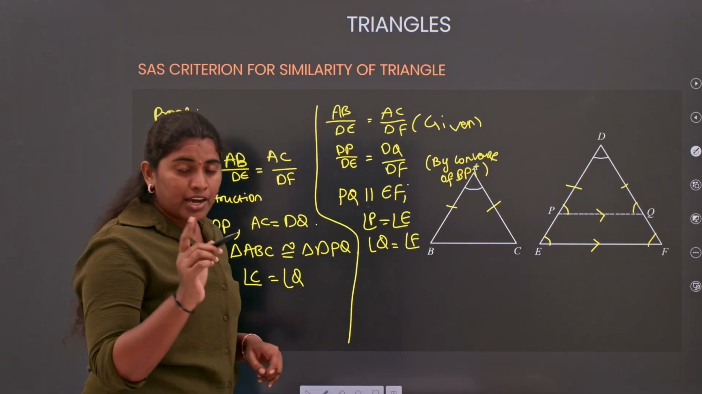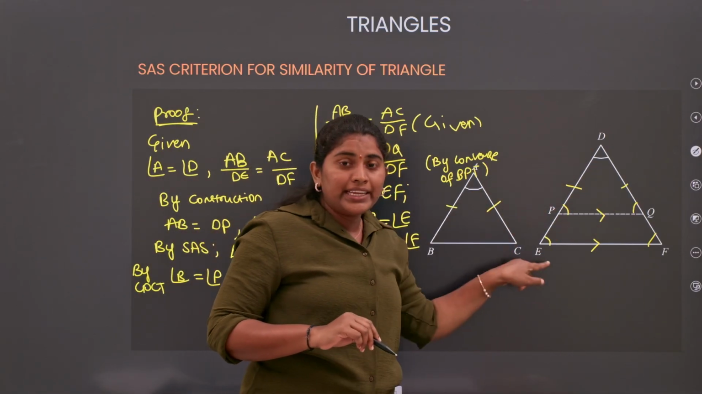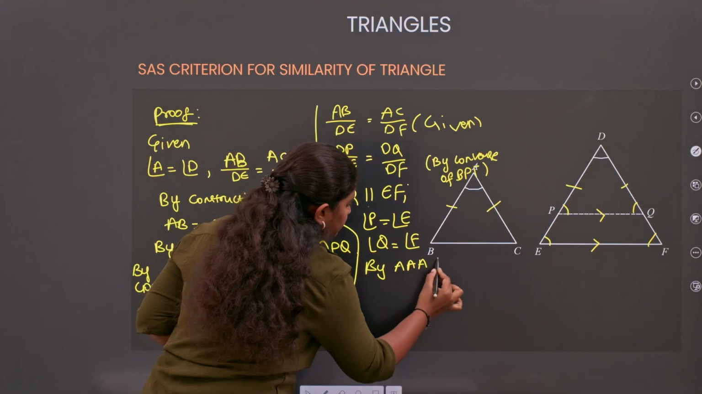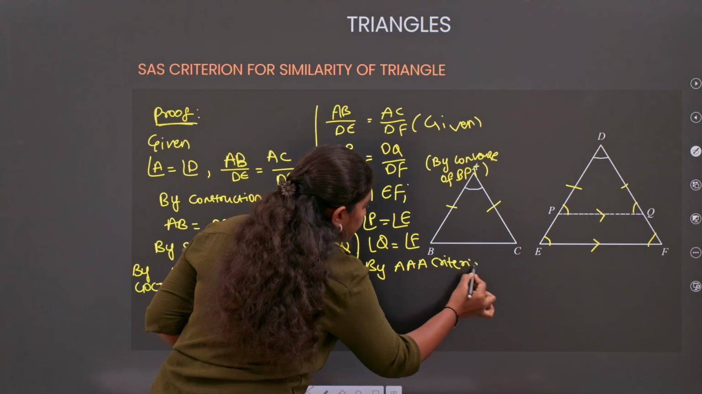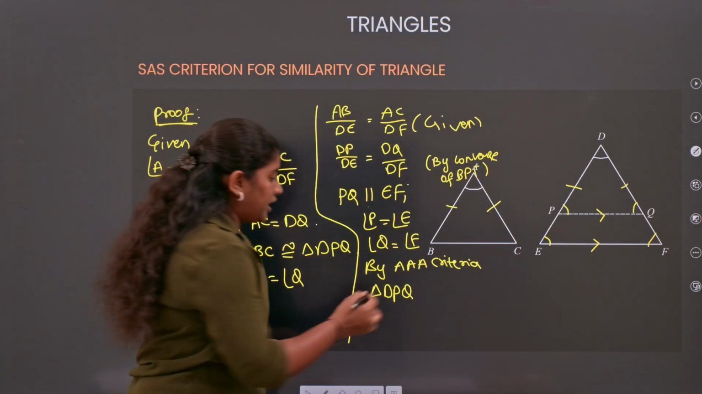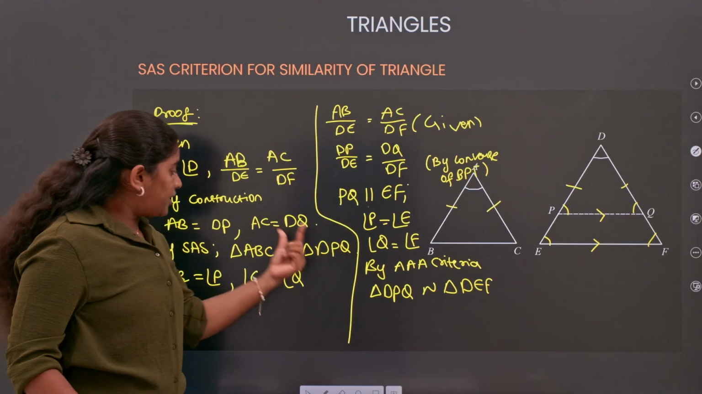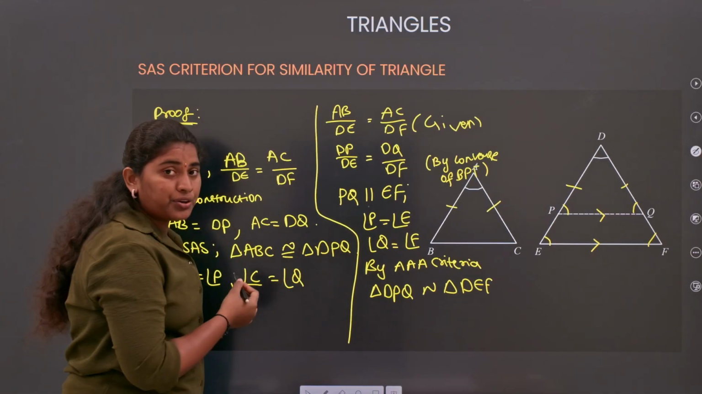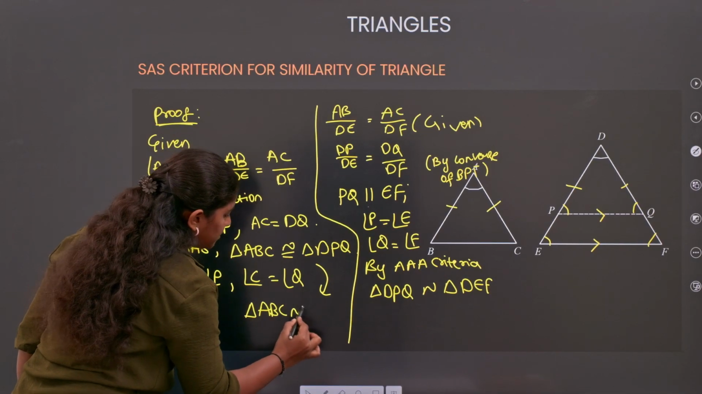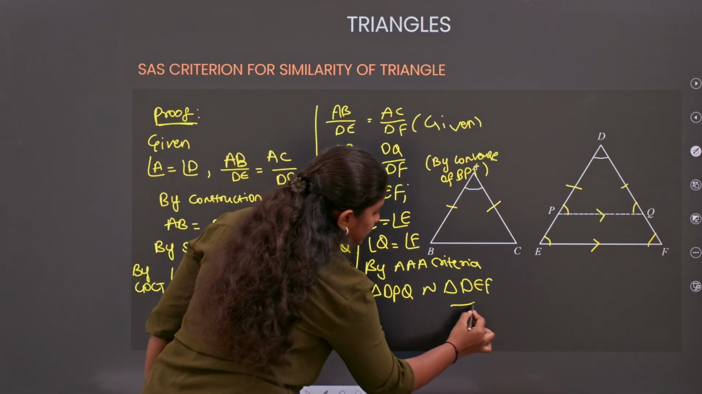Clear about this? Now by which criteria can we say that these two triangles, DPQ and DEF, are similar? By AAA criteria we can say that triangle DPQ is similar to triangle DEF. Understood? Now, triangle ABC is congruent to triangle DPQ, so it will become triangle ABC is similar to triangle DPQ. This is my first condition and this is my second condition.